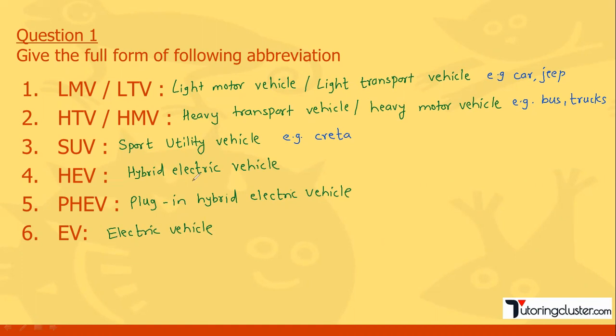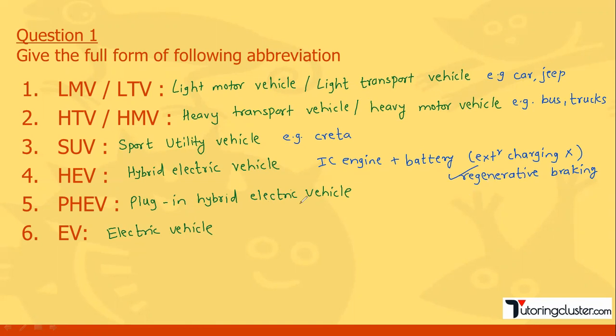Okay, so in case of hybrid, you will find IC engine and battery. IC engine plus battery will be there, but external charging is not possible. Okay, external charging is not possible. So basically it uses what? Regenerative braking. So whatever energy will be released during the braking of the vehicle, it is going to capture that energy, and with that the battery will be charged. So it uses basically a regenerative braking concept. Okay, please remember this thing.